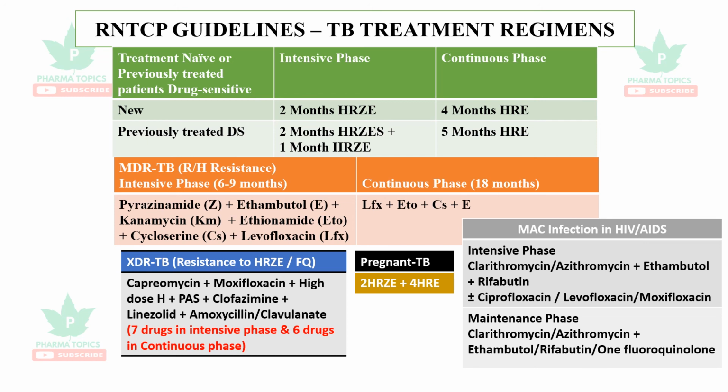ciprofloxacin, levofloxacin or moxifloxacin. The maintenance phase for 18 months is clarithromycin or azithromycin plus ethambutol or rifabutin or 1 fluoroquinolone. So this is a short nutshell information of all the anti-tubercular drugs, their mechanism, what are the regimens and their preference for the slow growing or fast growing TB bacilli.